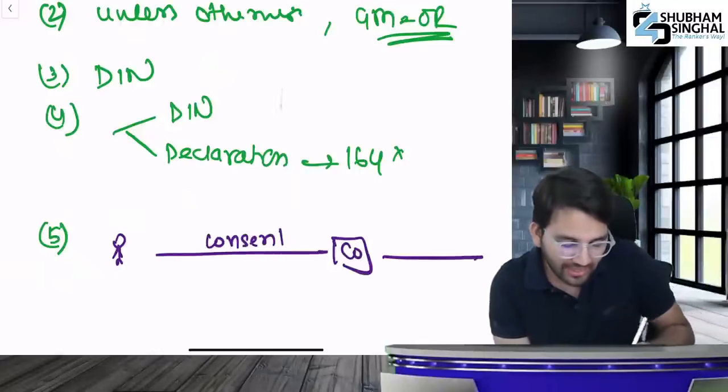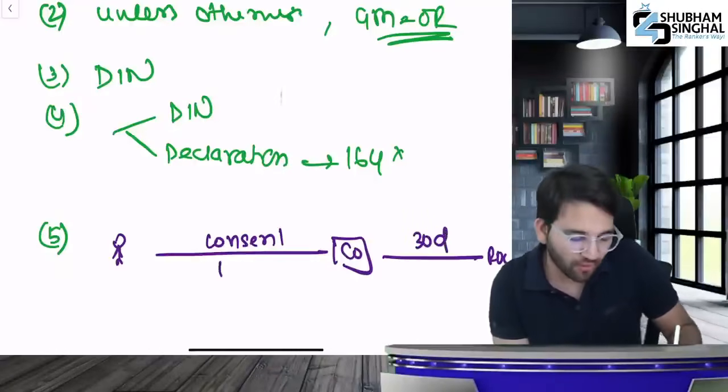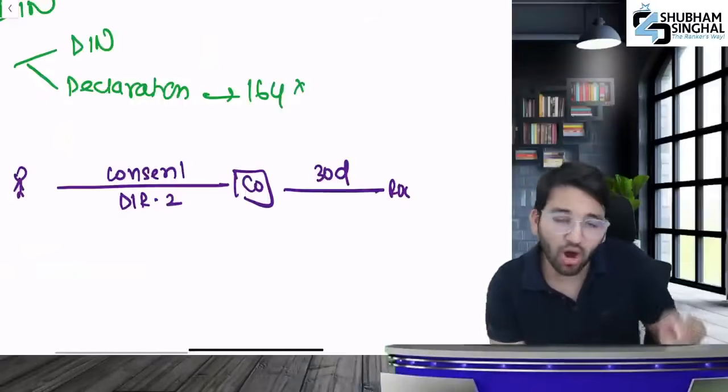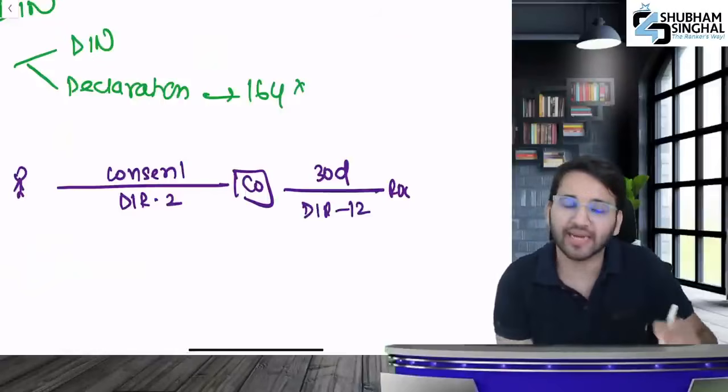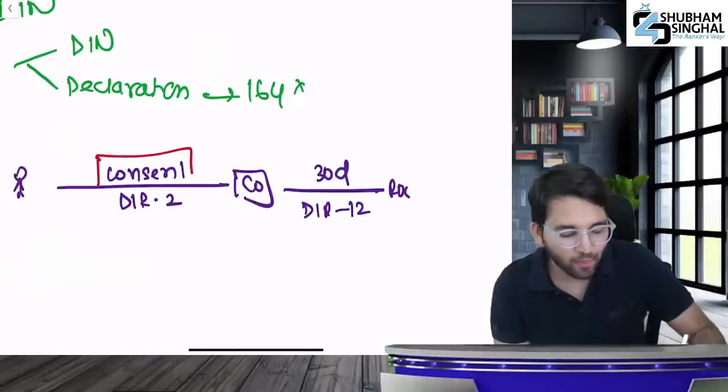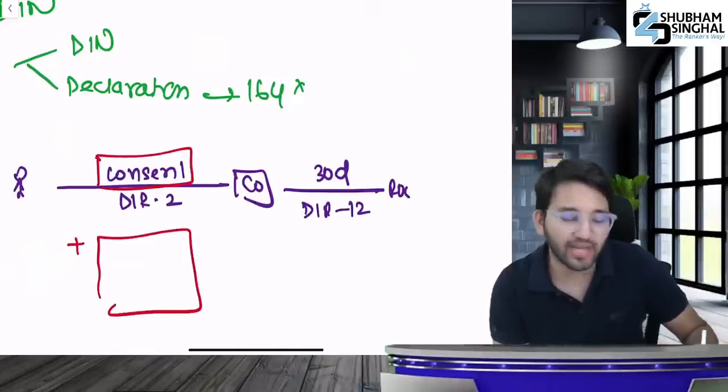As soon as consent is received, the company will send it to the ROC within 30 days. In which form will you give consent to the company? You will give it in form DIR-2. In which form will the company send? They will send it in form DIR-12. But wait a second, there is an amendment now. You will have to give one more thing along with this consent.